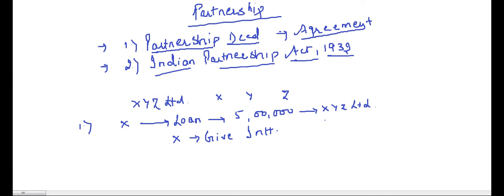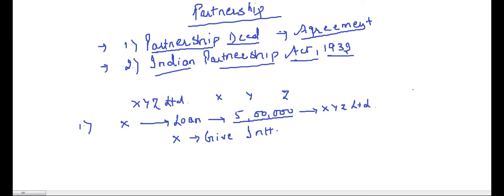There is a very simple logic behind this. Now suppose, had this 5 lakh not been advanced to XYZ Limited, then X would have kept these 5 lakhs in the bank, and the bank would have given X interest on these 5 lakhs.